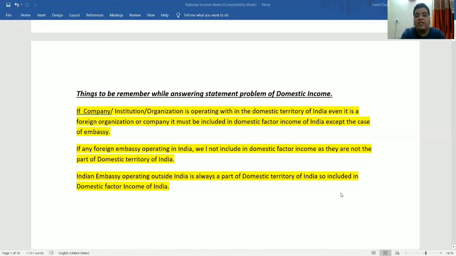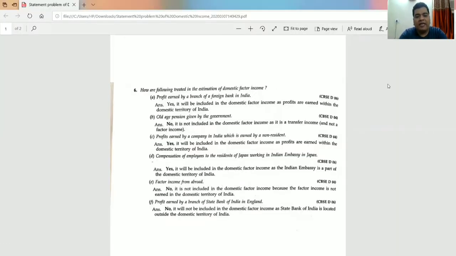If the company or organization is operating outside the domestic territory of India, even if it is an Indian organization, it is not included in the domestic factor income of India, except in the case of embassies. Now we can do some questions related to the domestic factor income of India.